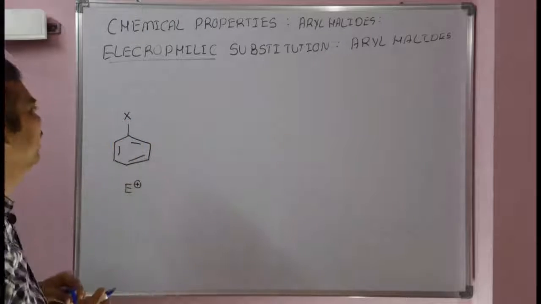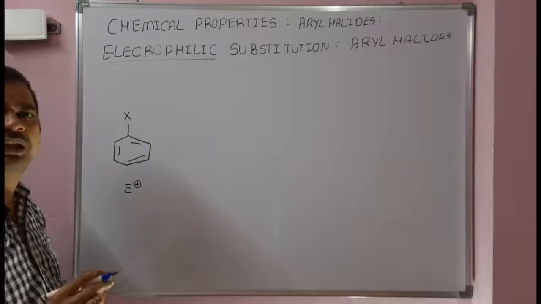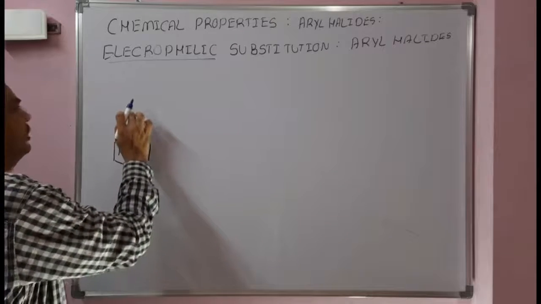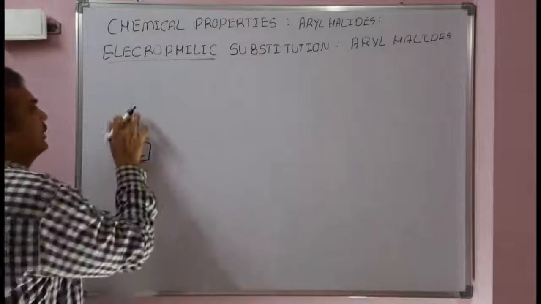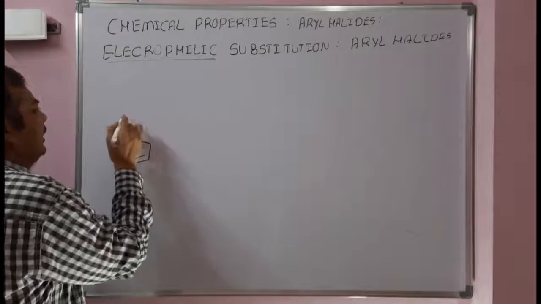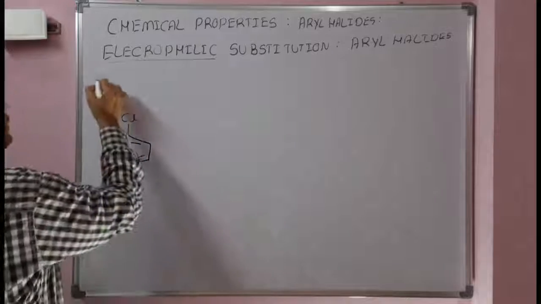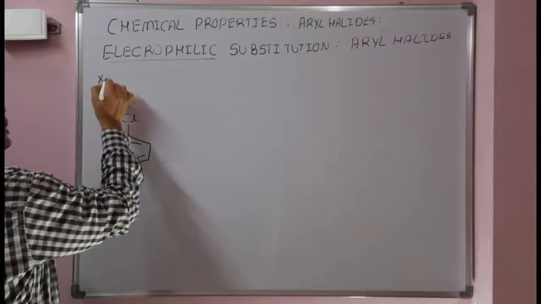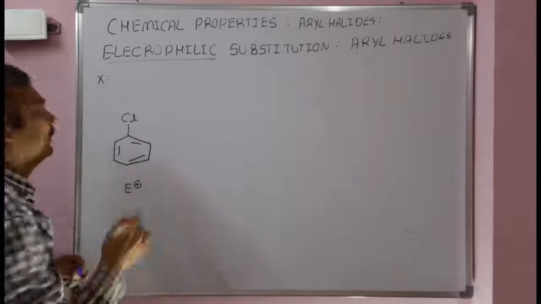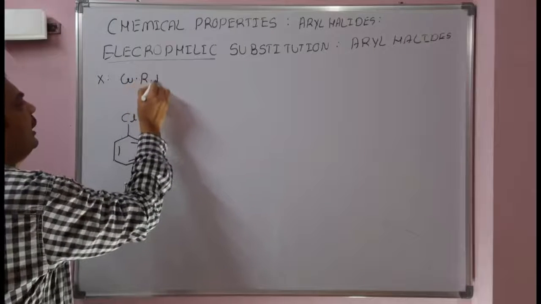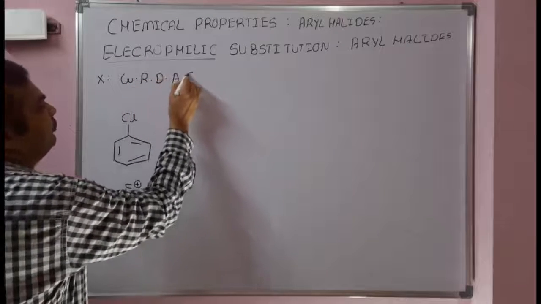If a substituent is present on benzene, the electrophilic substitution reaction will take place with respect to the substituent. For example, chlorobenzene. Let us take the electrophilic substitution reactions on chlorobenzene. Chlorobenzene means a halogen attached on the benzene. Halogens are weak ring deactivating groups.